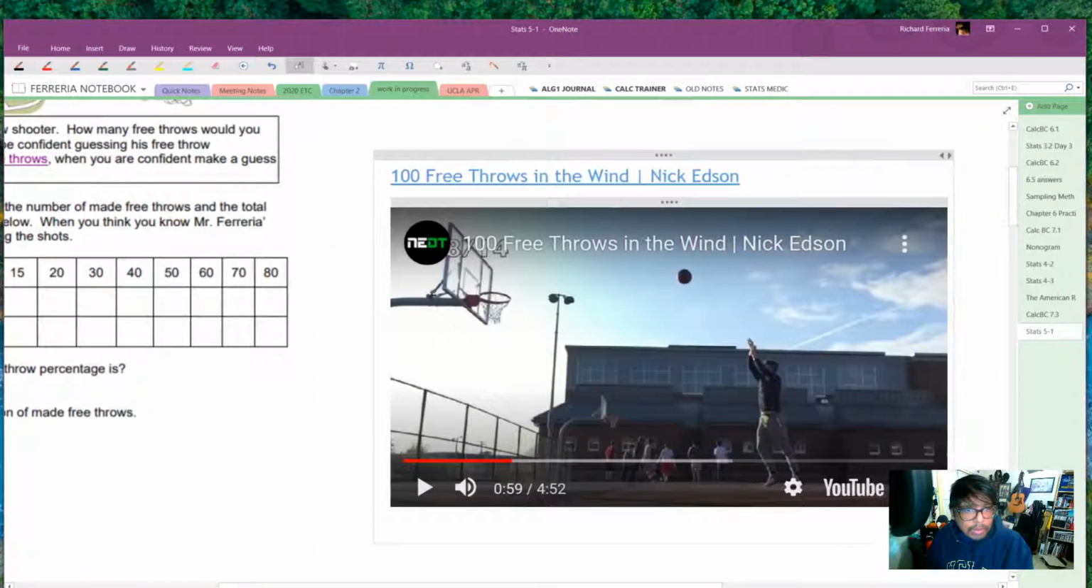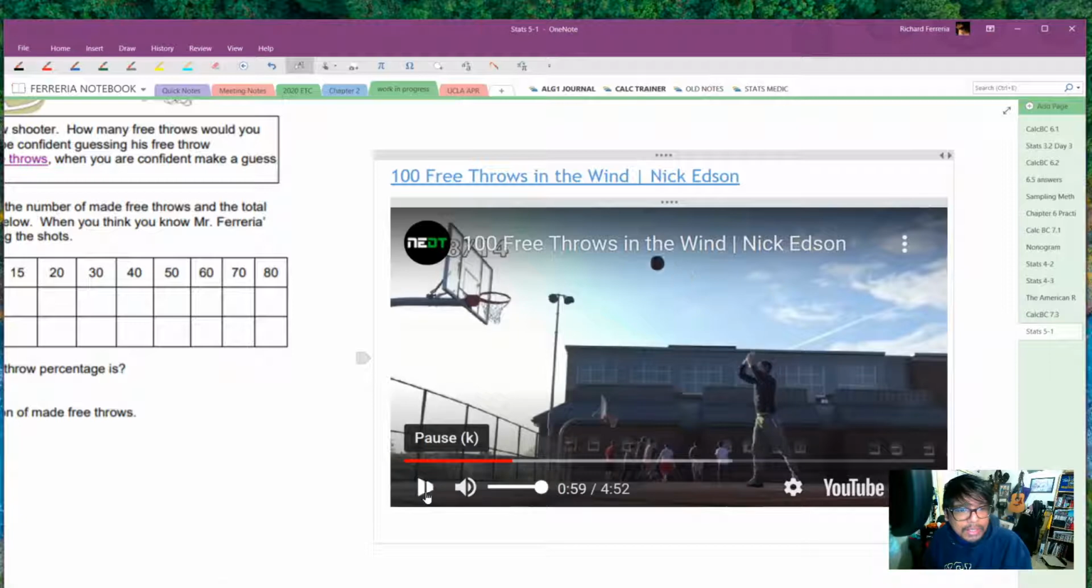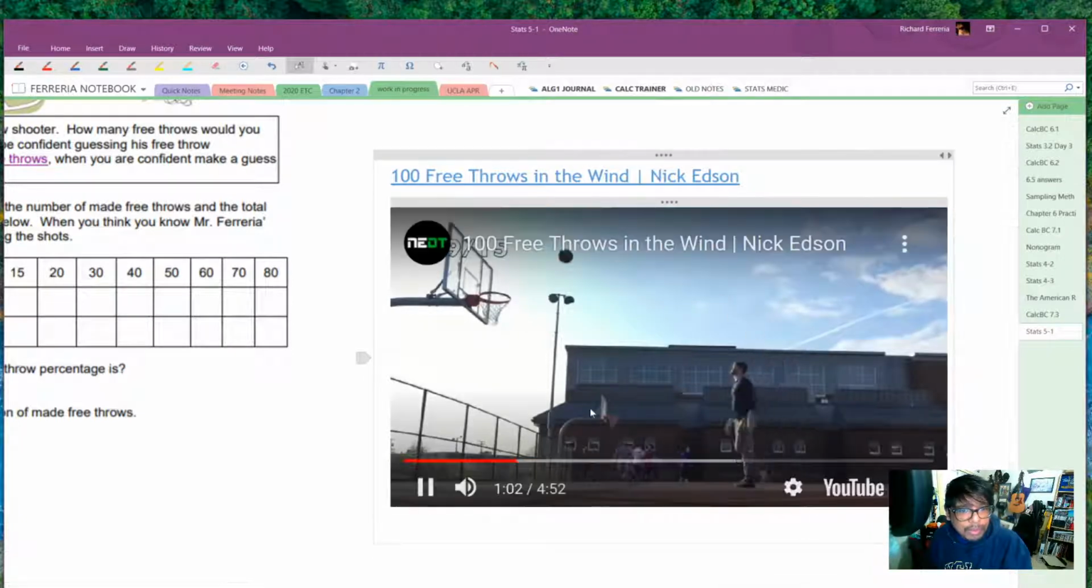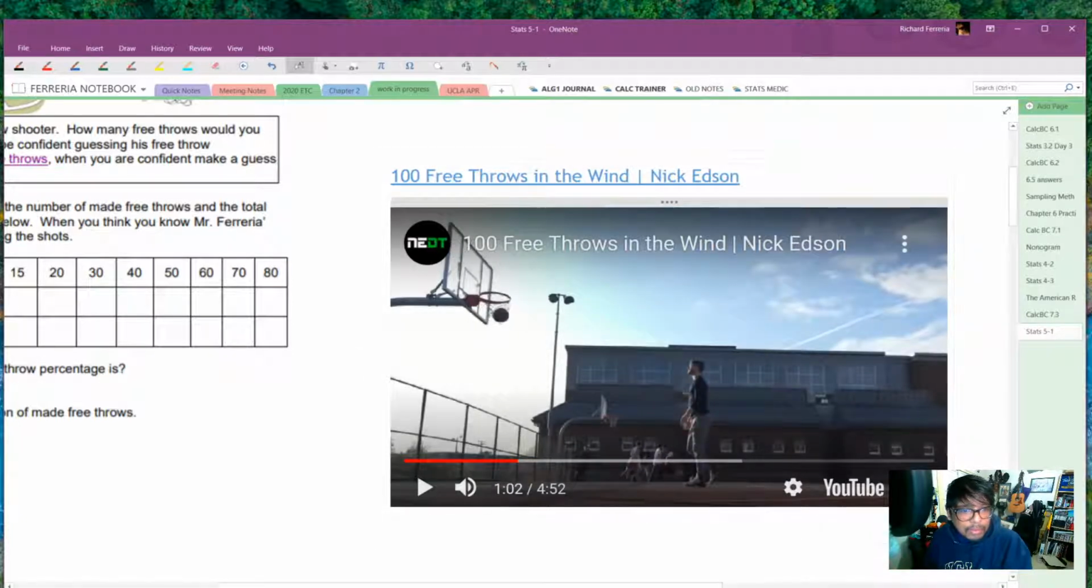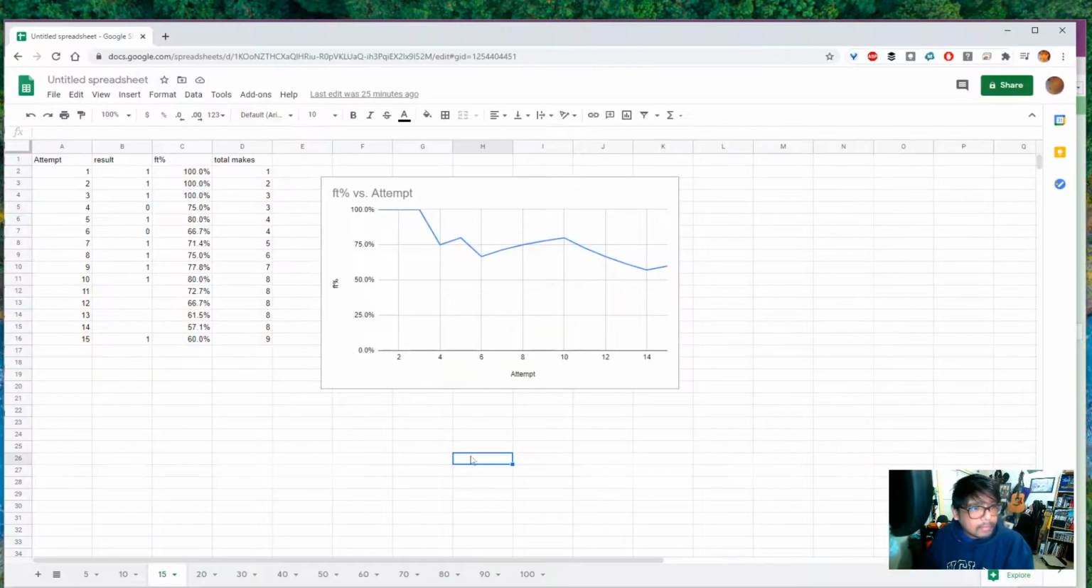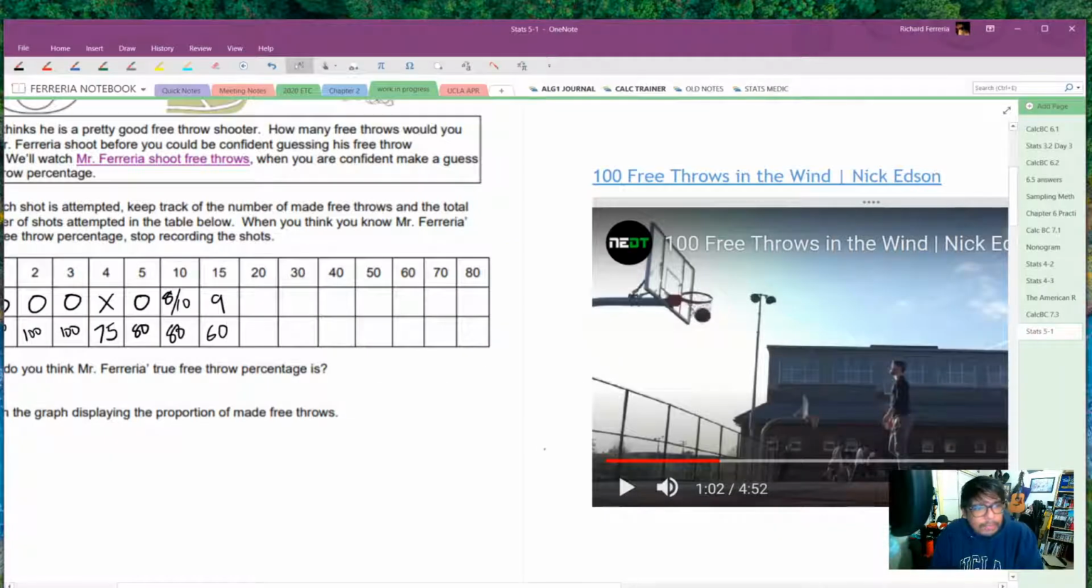Let's see, where are we with this? Oh, I rewound just a little bit, so we'll get to, nope, there's our 15. Where was he at 15? Well, according to my chart, he missed a bunch of them here, and his free throw percentage dropped down to 9 of 15, which is 60%. So 60% right now, 100, 100, 75, 80%, 80%, down to 60%.